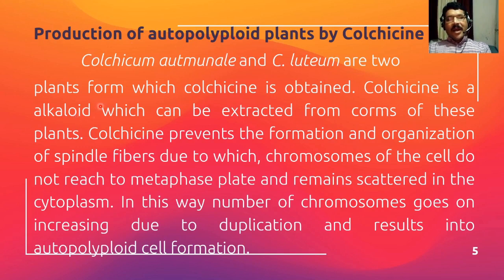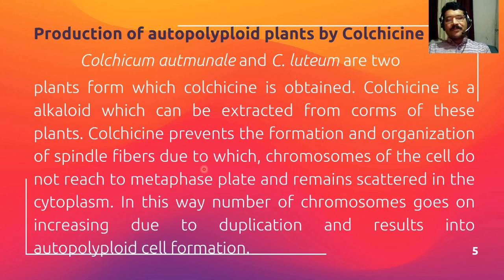Colchicine is an alkaloid which can be extracted from the corms of these plants. These plants produce corms, and we can extract this colchicine alkaloid from them. Colchicine prevents the formation and organization of spindle fibers, due to which chromosomes of the cell do not reach the metaphase plate, as we have discussed.